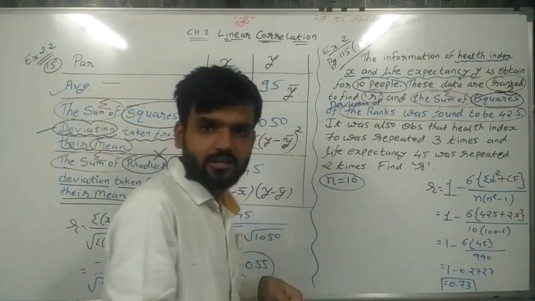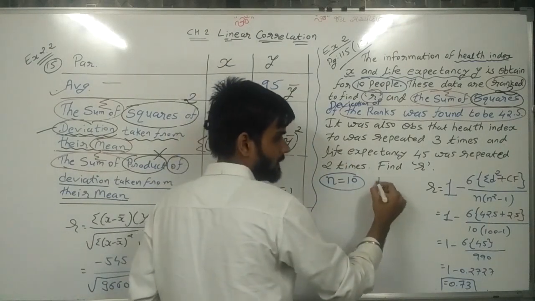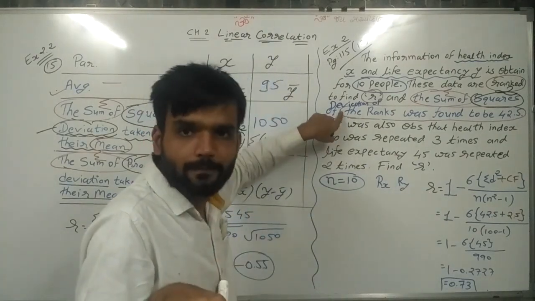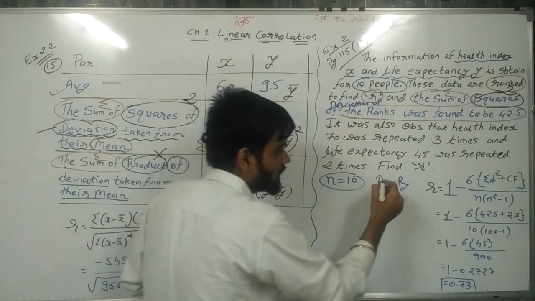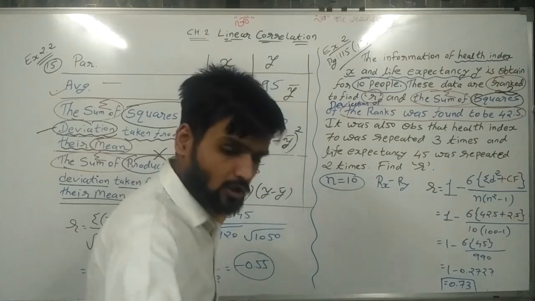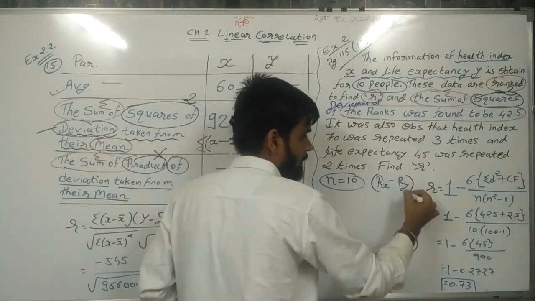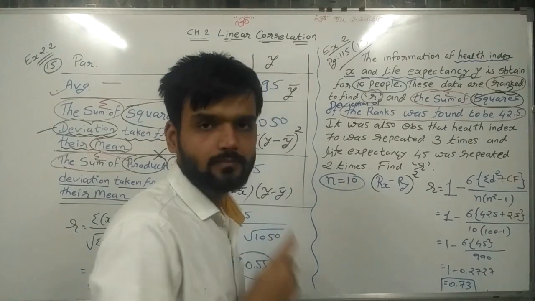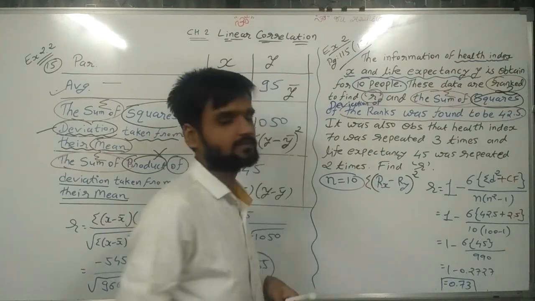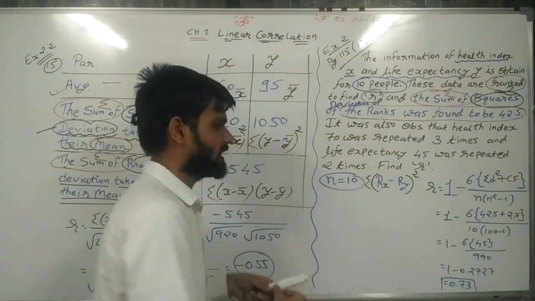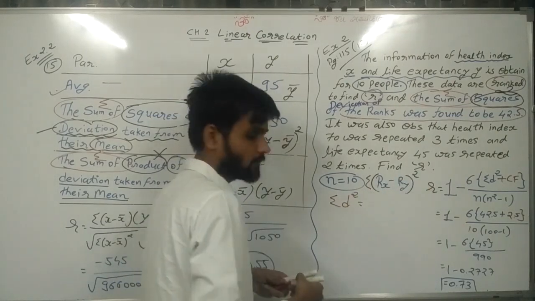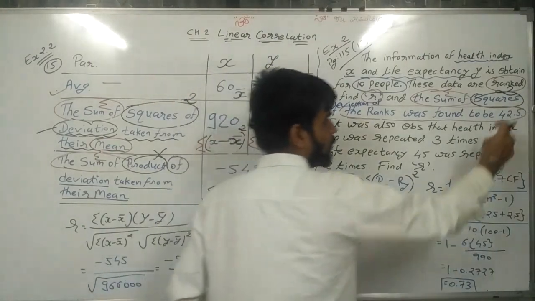So I can write here, ranks means rx and ry, their deviation, deviation means minus, its square, so I can write square of this, and sum means sigma. So indirectly I can say sigma of rx minus ry, which is d, square of that means d square, is equal to the given 42.5.